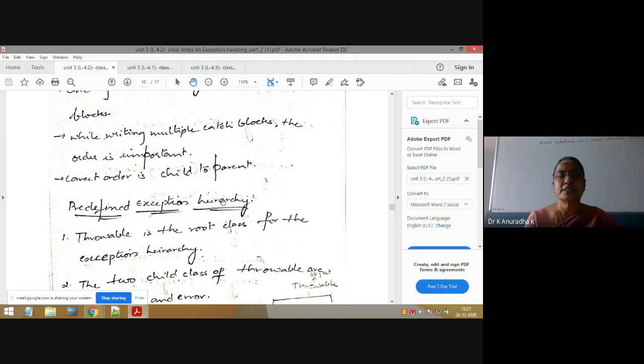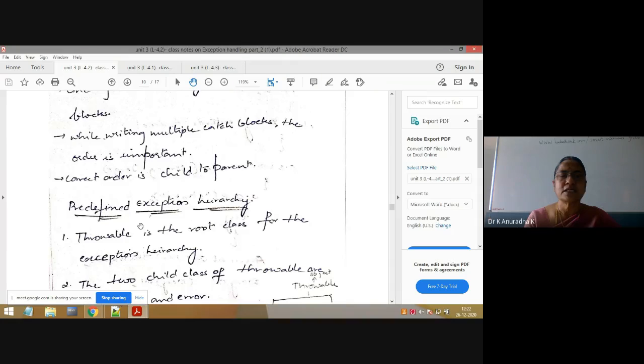One hierarchy is there for exception classes. That is with respect to inheritance only. You know, inheritance means superclass, subclass, no? And multi-level inheritance you already know, no? Like that, here also with respect to predefined exception classes, we have one hierarchy, that is called the predefined exception hierarchy.